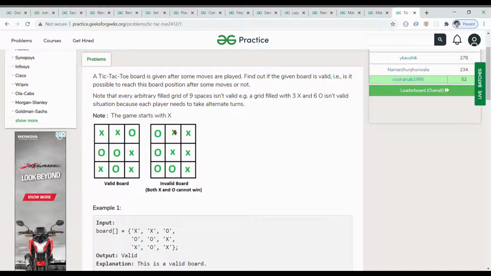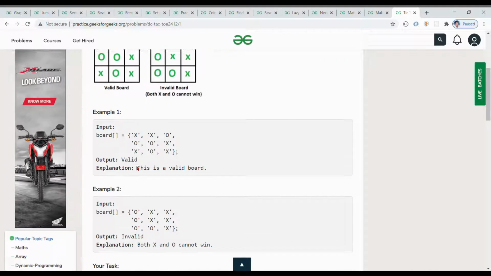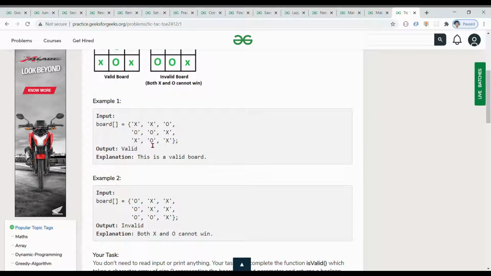But in the same board, x and x are also in a straight line, right? But we know in the same game, two players cannot both win, so this is an invalid condition, right? So there is a little bit of explanation, you can read it, okay.